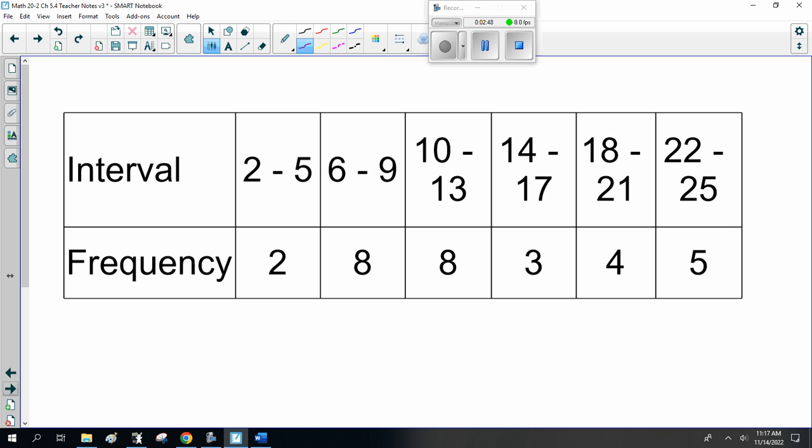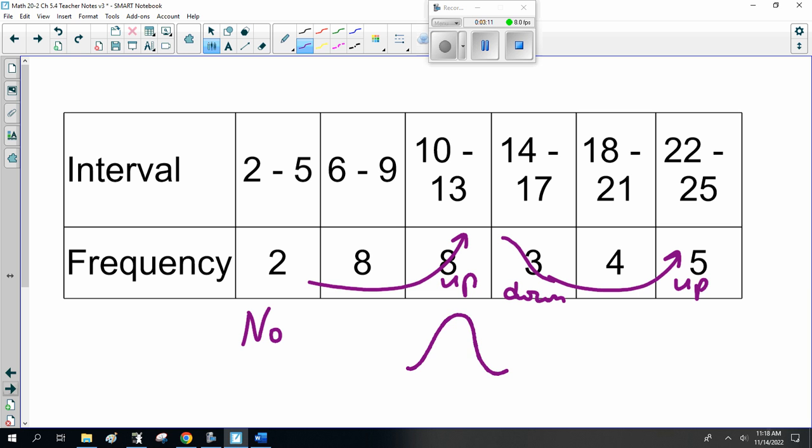Now, this next set of data, the interval, 2 to 5, 6 to 9, 10 to 13, 14 to 17, 18 to 21, 22 to 25, with frequencies 2, 8, 8, 3, 4, 5. I'm going to say no right off the bat because this is going up, this is going down, and it's going up again. So no, that's not a standard normal distribution curve. Not a bell shape. Okay?